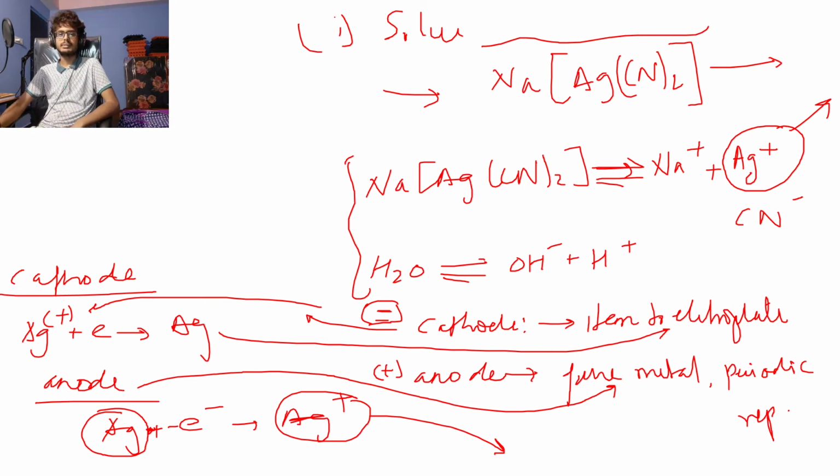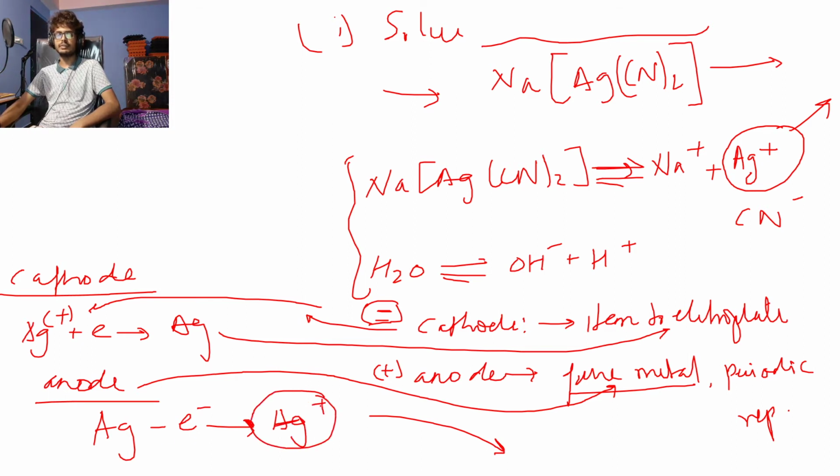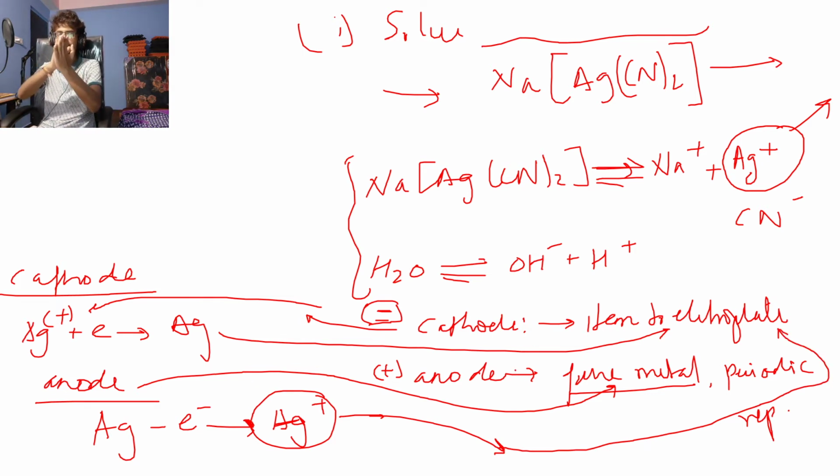So what happens at the anode? We have pure metal, right? So at the anode we have already decided that we have pure metal there. So the anode reaction should start with a pure metal. So we put a pure metal. So what is the reaction possible with a metal? Metal can most probably lose an electron to form an ion, right? Now this ion will go into the solution. So silver ion will go into the solution and it will go and electroplate at the cathode. So it should migrate to the cathode, so that it will be coated over the metal, right?